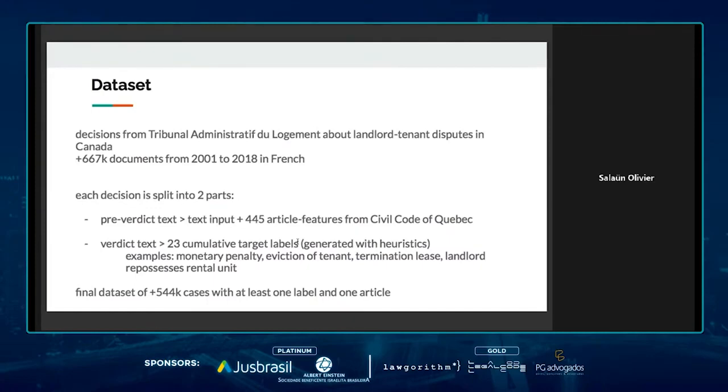So for instance, we have a label for when one of the parties suffered a monetary penalty, another label for eviction of a tenant, termination of the lease, or repossession of the dwelling by a landlord, for instance.